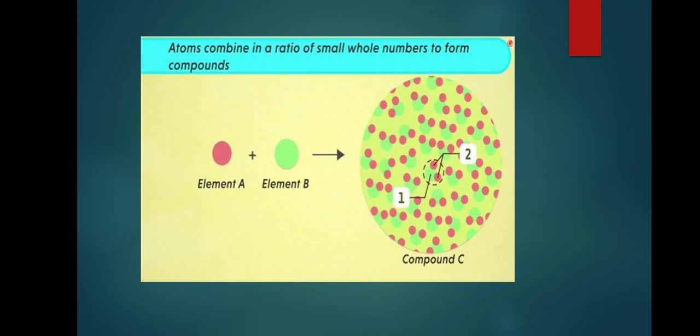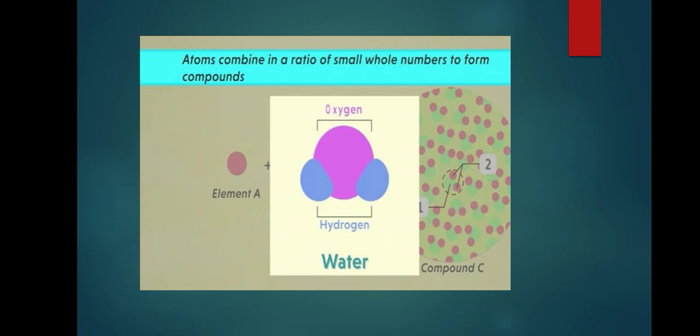Okay, it never forms in fractions or rational numbers, meaning not 3 by 4 atoms like that. It always combines in a ratio of small whole numbers, that is 2 to 1 like that. Here a water molecule has 2 hydrogen atoms and 1 oxygen atom, so these are also whole numbers. It's clear?